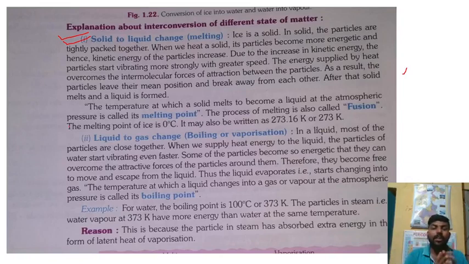The kinetic energy of the particles increases, and the particles start vibrating faster. At some point, the intermolecular forces of attraction are overcome by that energy, and the particles break away, forming the liquid state. That temperature at atmospheric pressure is known as the melting point.